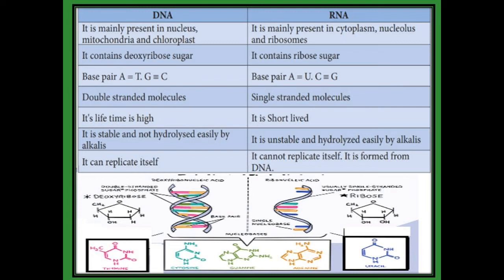And the lifetime of the DNA is long, but the RNA lifetime is very short. DNA is stable. We cannot easily hydrolyse it with the help of alkalis. But RNA is unstable. We can easily hydrolyse the RNA with the help of alkalis. The DNA can replicate itself, but RNA cannot replicate itself. It is formed from the DNA, so it cannot replicate itself.